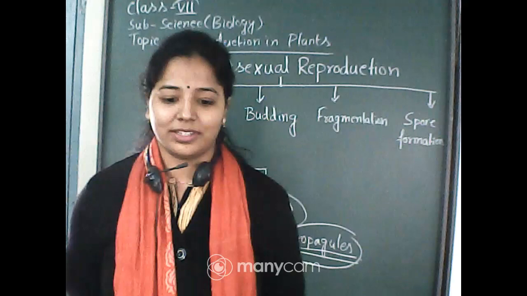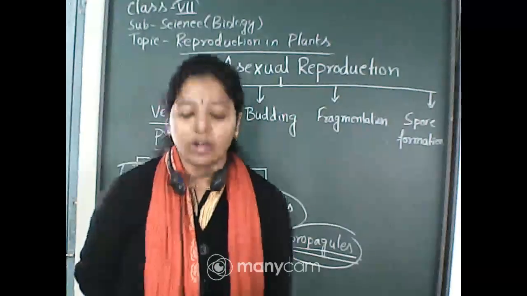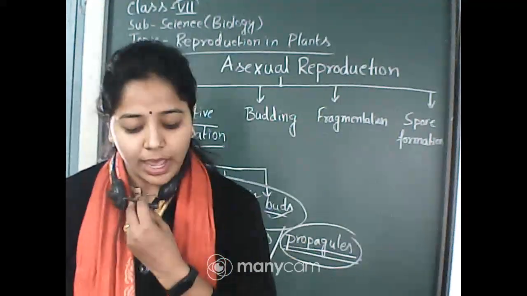Now comes the vegetative propagation that occurs in the roots of some plants. Examples of such roots are sweet potato and dahlia. I hope you understood this part. Another thing also written in your book is that plants such as cacti produce new plants when their parts get detached from the main plant body.